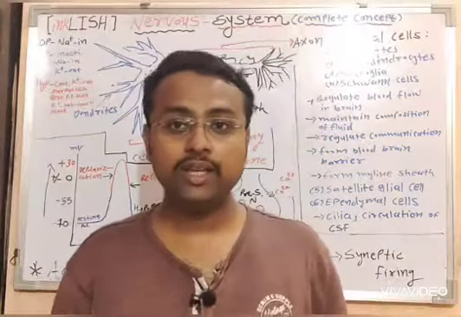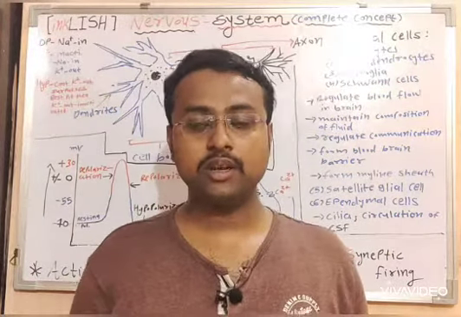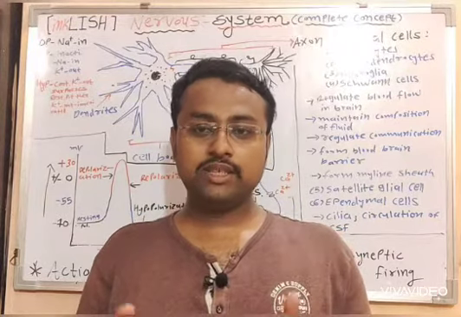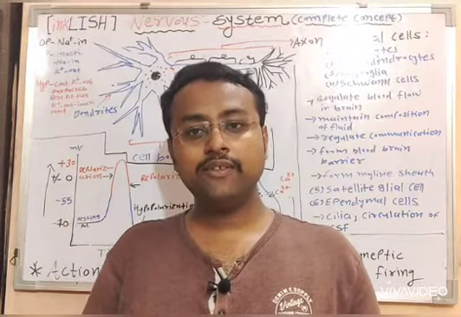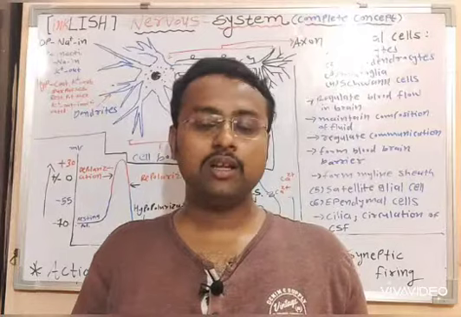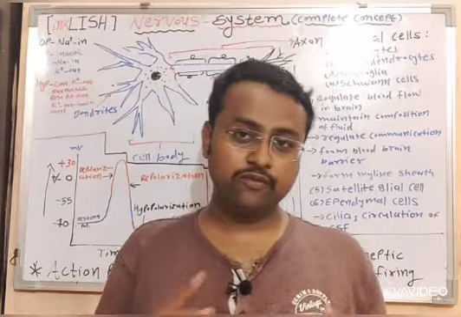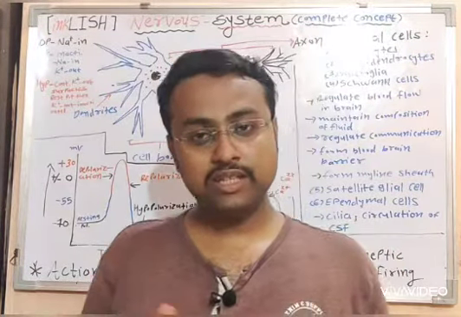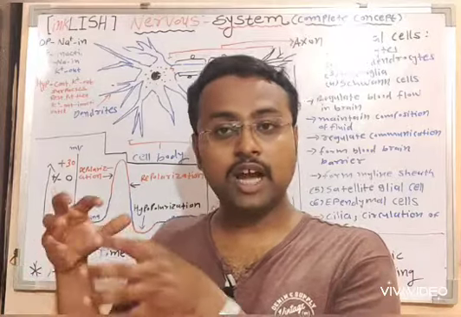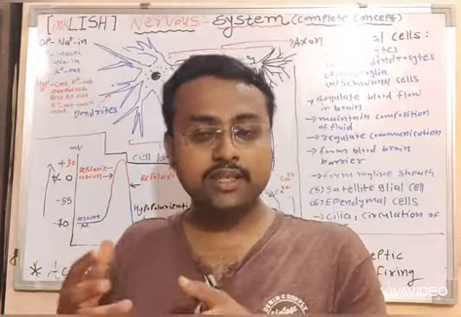Now we will take a look at nerve impulse generation. Nerve impulse transmission and generation: we will divide this phenomenon into different steps. The first step is to see how the nerve impulse is generated.